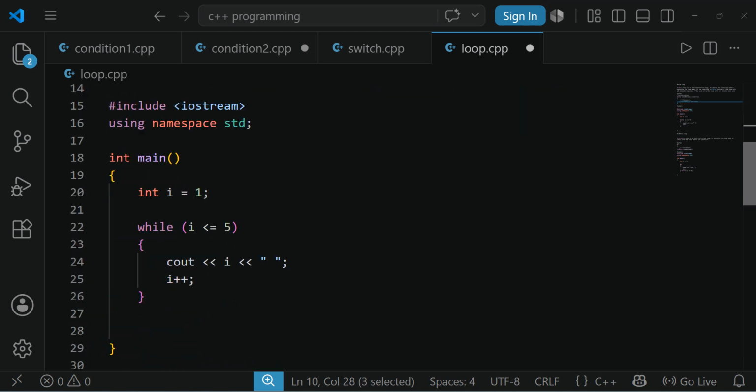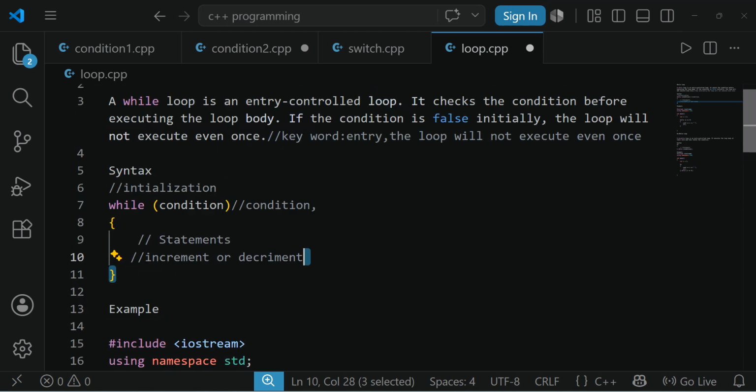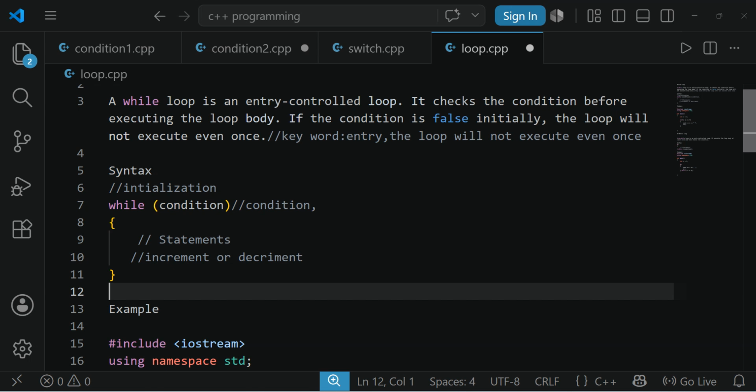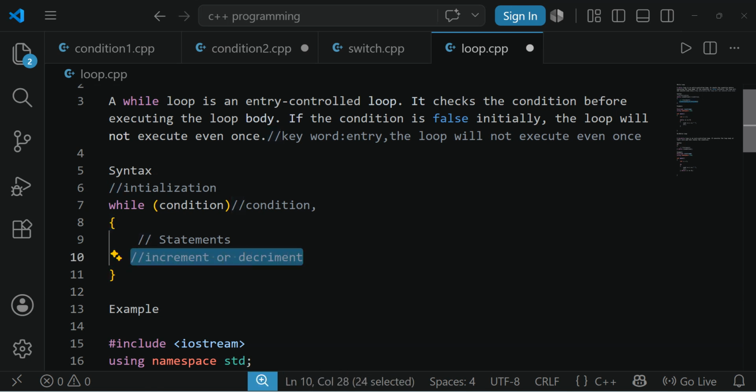Let us see. First thing we have discussed is that initialization is done. This is the syntax that we are going to follow in the while loop. The same is not followed in the for loop or do while loop; small changes will be made. For the while loop, first initialization will be done. Next, the condition is checked. If the condition is true, it will enter the block. After executing the entire block, at the end it will increment.